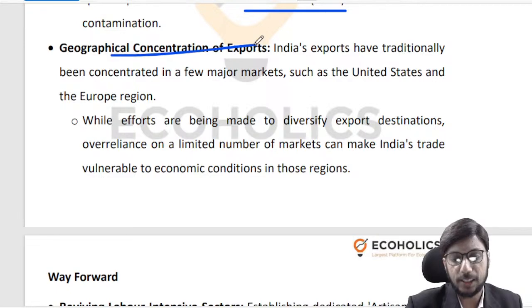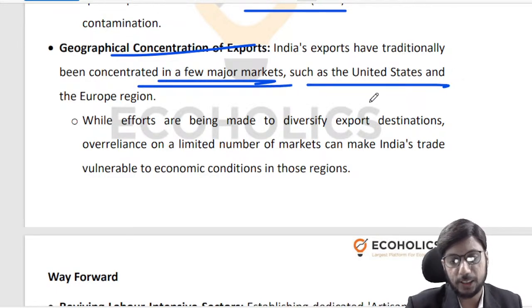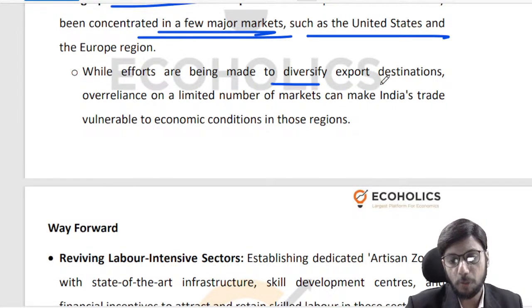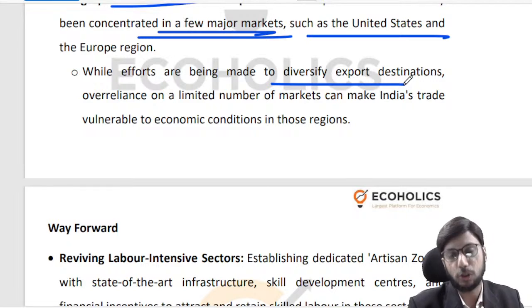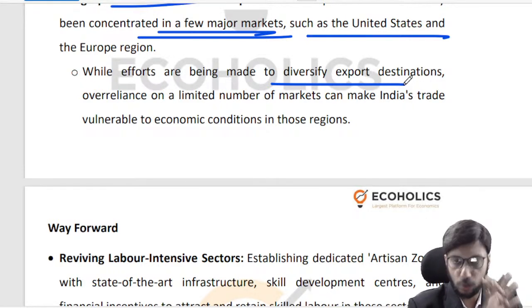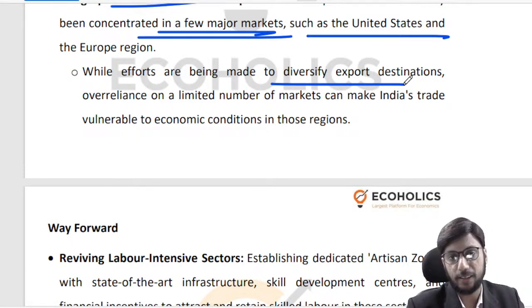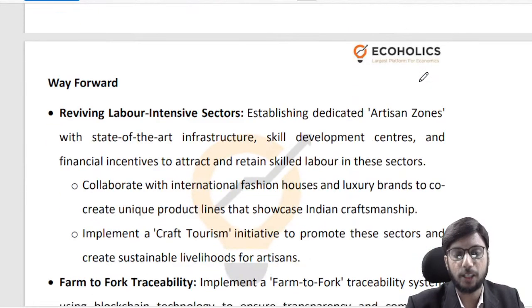There is a geographical concentration of exports, right? So we are still dependent on a few major markets such as US and European Union. So we need to be able to diversify our export destinations, right? And it is very much possible to do that now. Like for instance, West Asia should be focused upon quite a bit, because West Asia is coming up in a very strong way, right? There has to be a lot of emphasis on West Asia. Maybe we can also start looking at Latin America, some pockets in Africa, right? So that kind of diversification of destinations is always very crucial.